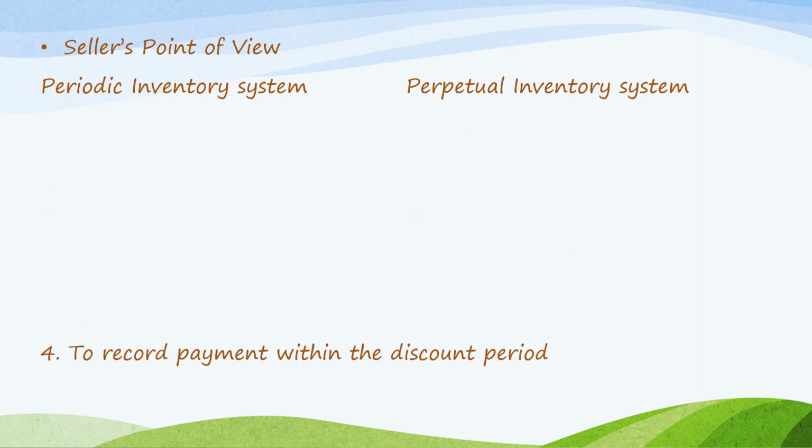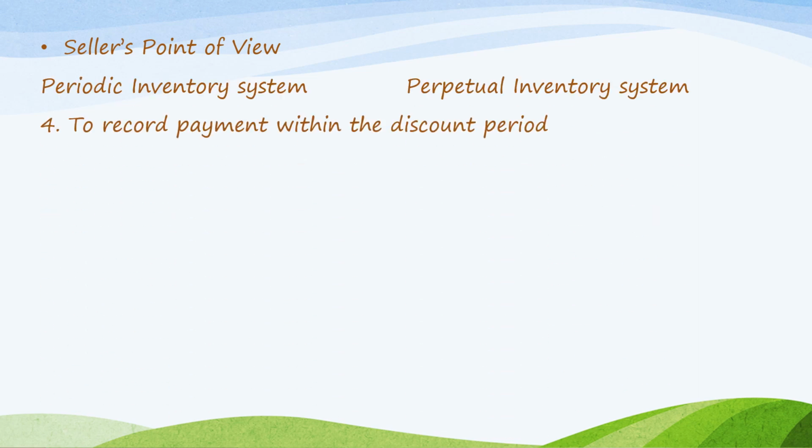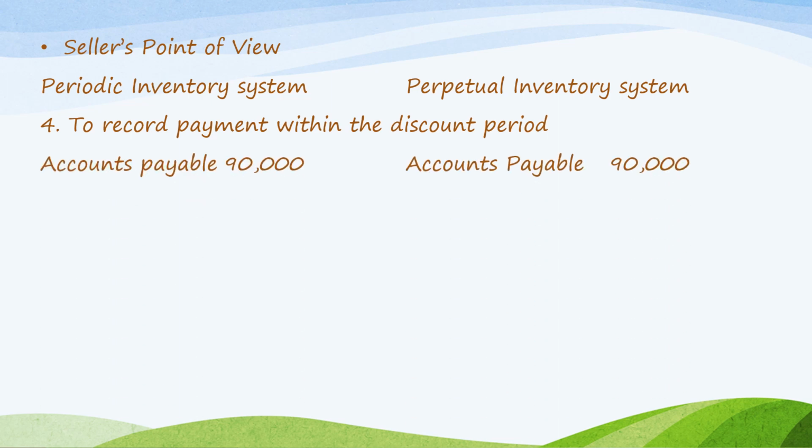Next is, after purchasing items, of course we will sell, because that is the nature of our merchandising type of business. So, to record before we sell, let's say we made the payment first. Our accounts payable was 100,000 less 10,000 because we returned 10,000, so 90,000. So, credit cash, 88,200 because we deducted a discount of